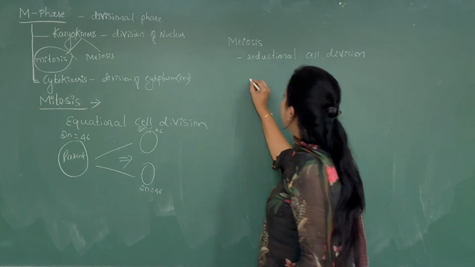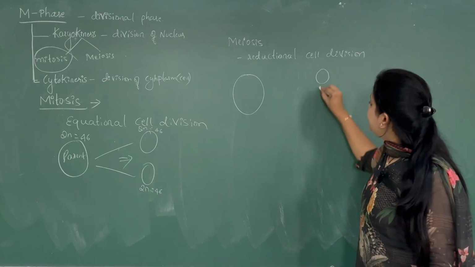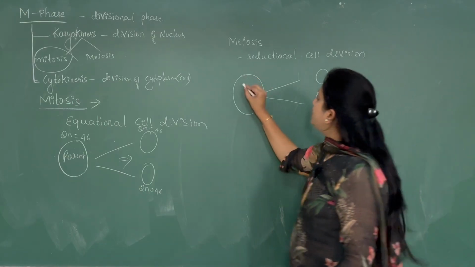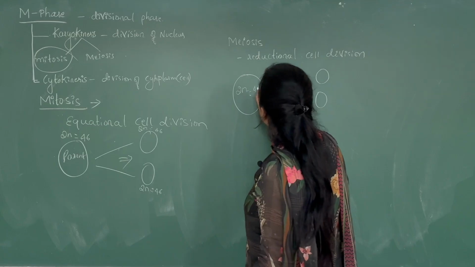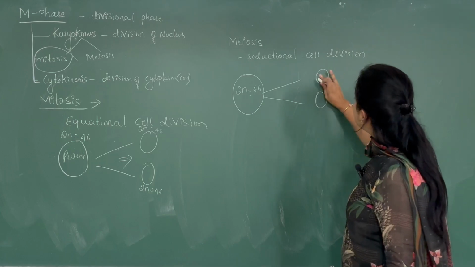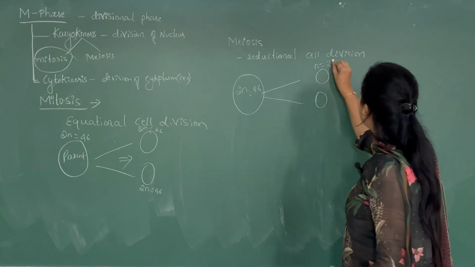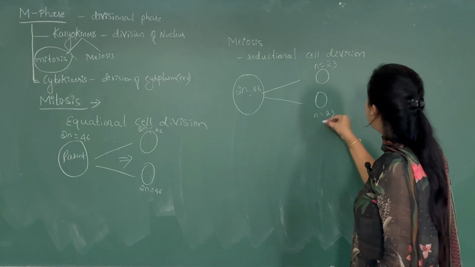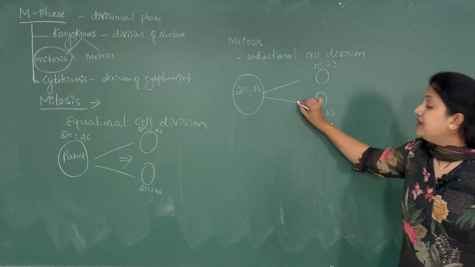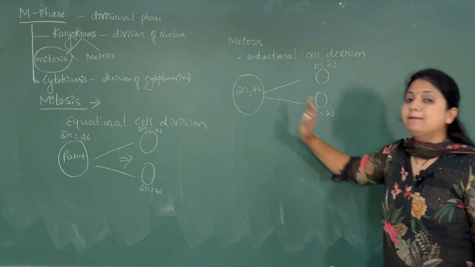That is because the number of chromosomes in the daughter cells as compared to the parent cell is half the number. If 2n equals 46 in a parent, here n equals 23. So the number of chromosomes will be reduced to half in the daughter cells as compared to the parent cell.